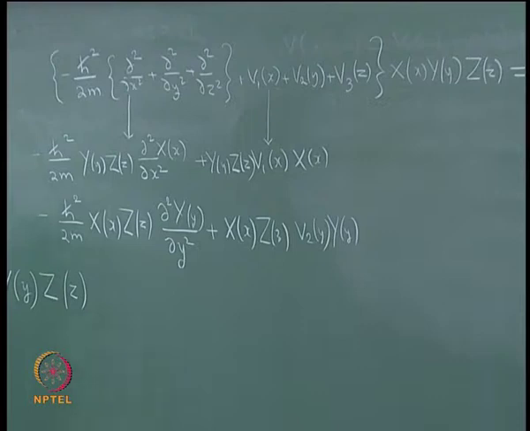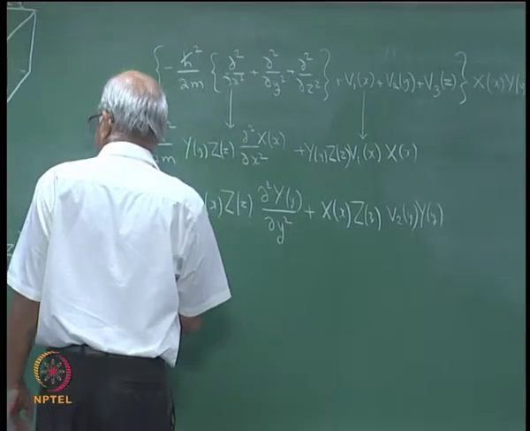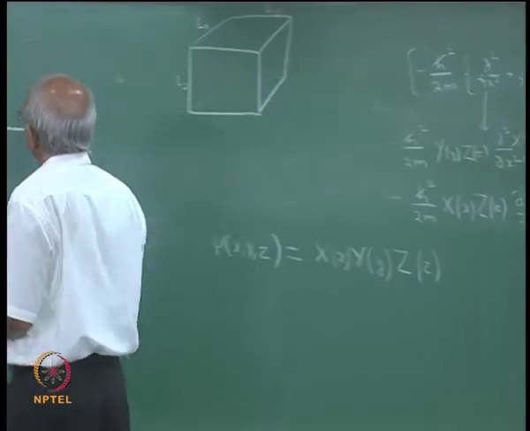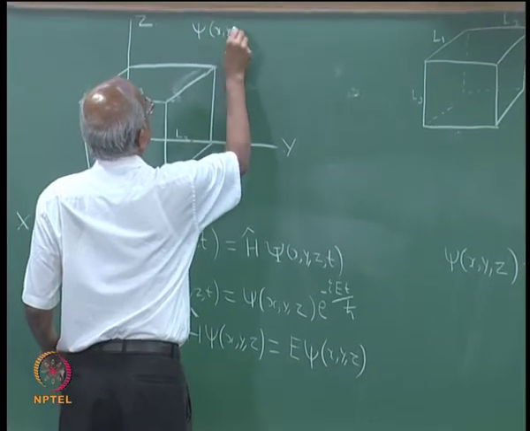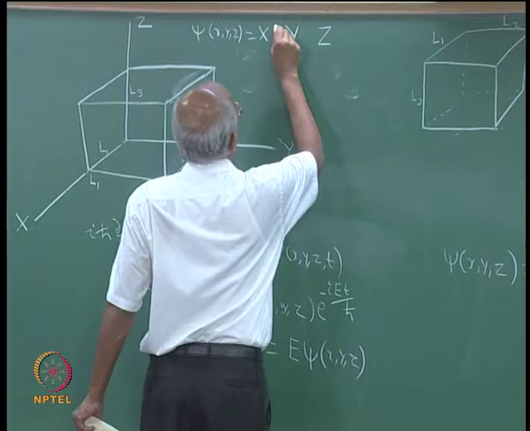It is similar, except that here you are concerned with dou square upon dou y square. Well, I will need this, so let me keep it somewhere. Psi of x, y, z is equal to capital X into capital Y into capital Z.